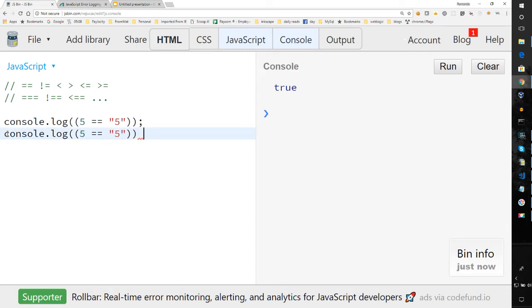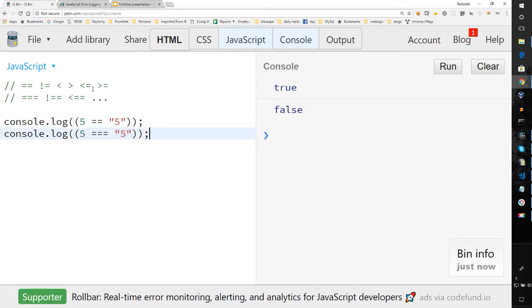And let's just use a semicolon. What if I did this? Now it's false. The reason for that is because in this comparison, it coerces the value into an integer. So whatever this is, it coerces it into that, and so that becomes a 5. In this case, it first compares the types. This is number and this is string. They're not equal, so it doesn't even bother making the second comparison. So that means they're false.